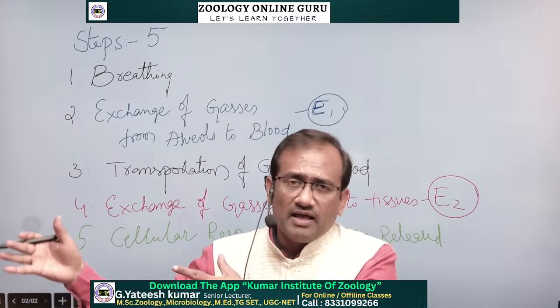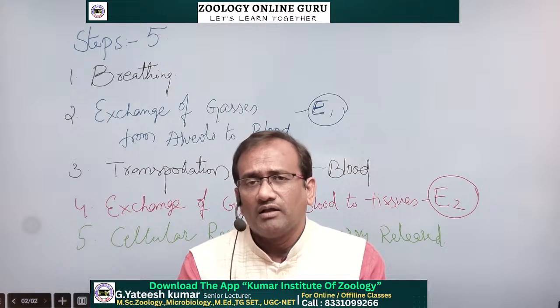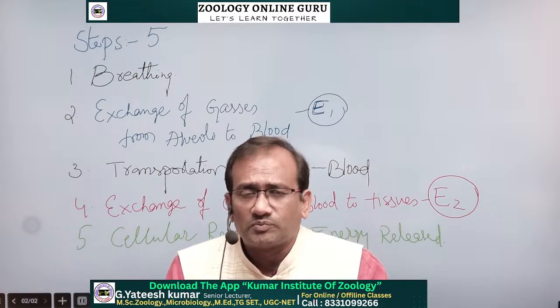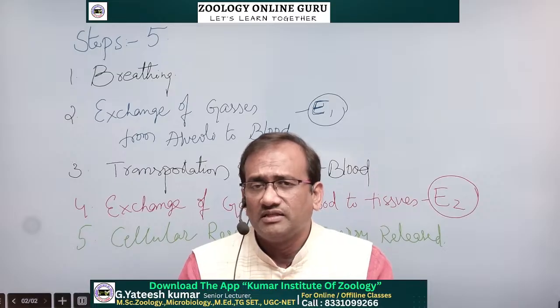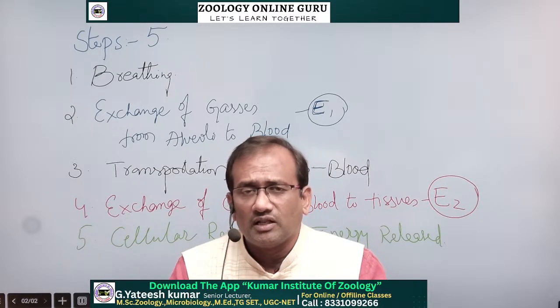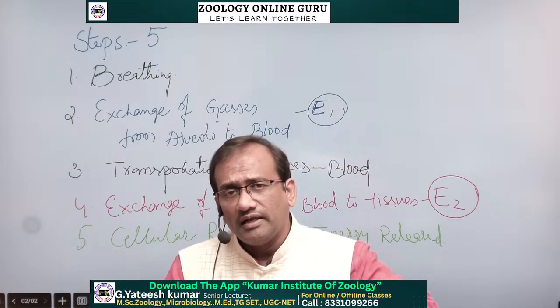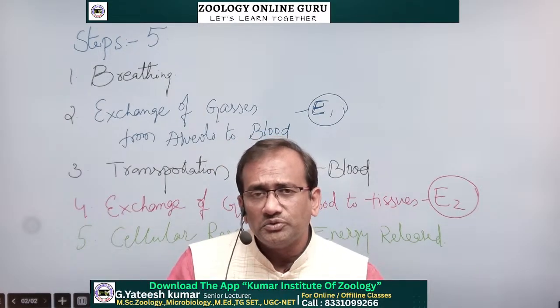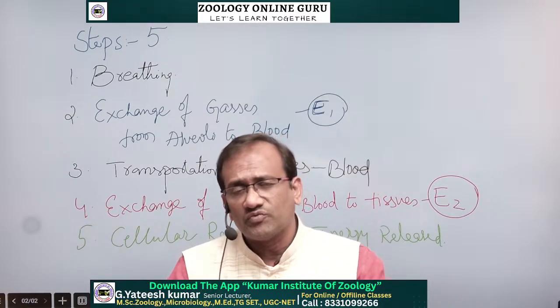In the blood, they are transported to every cell and tissue. How does transportation take place? Transportation of oxygen and transportation of CO2, that we discuss in the third step. After reaching the tissues, and at last the cells, how that blood oxygen enters into the tissue and tissue CO2 enters into the blood, that is called the second exchange of gases.